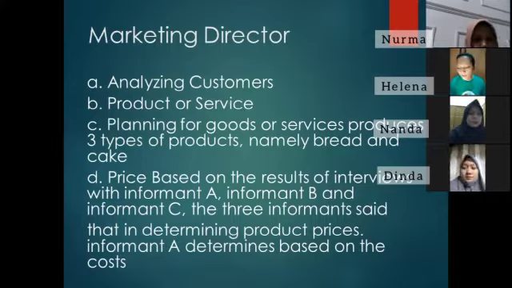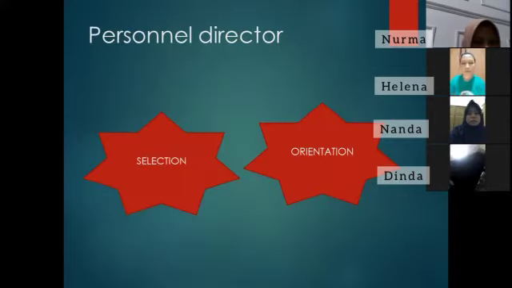The price. Based on the results of the interview with informant A, informant B, and informant C, the three informants said that in determining product price, informant A determines it based on the costs incurred, such as production cost and human resource cost. Personnel Director. Selection. According to the interview with the informant, the employee selection process is carried out by the owner